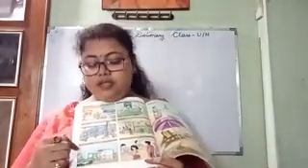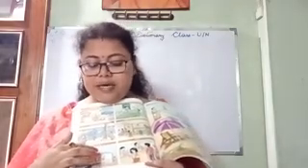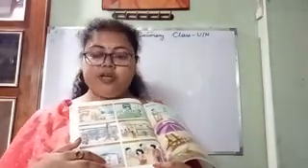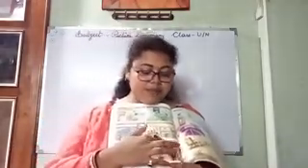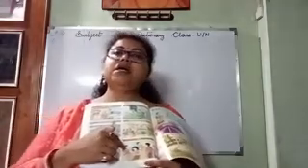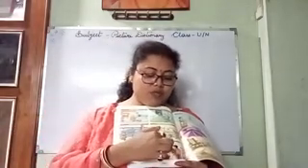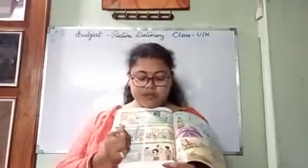Then this is a bus stop. What is it? Bus stop. In bus stop, this is a bus stand. These are passengers. This is a bus. And the one who is driving the bus is the driver. And the last is a bank. Okay. First one is a clerk. And this one is a counter. These all are what? Counter. This one is a customer.